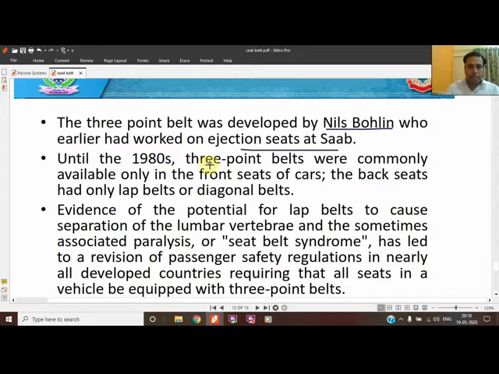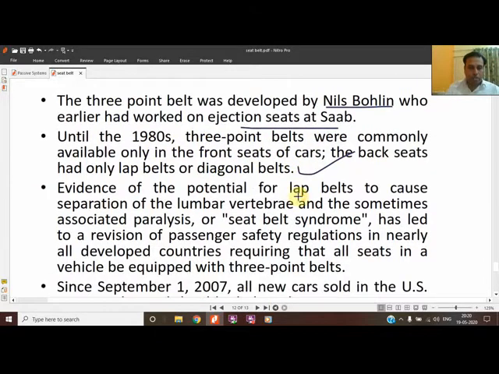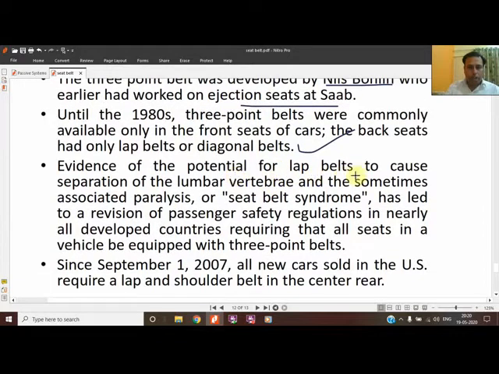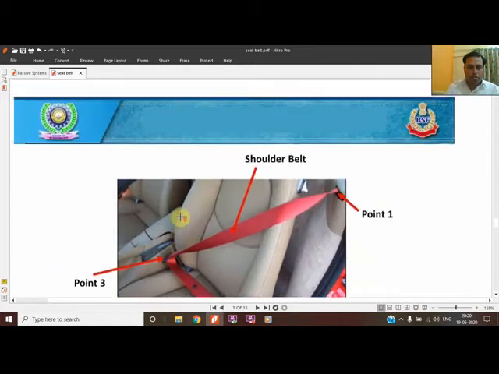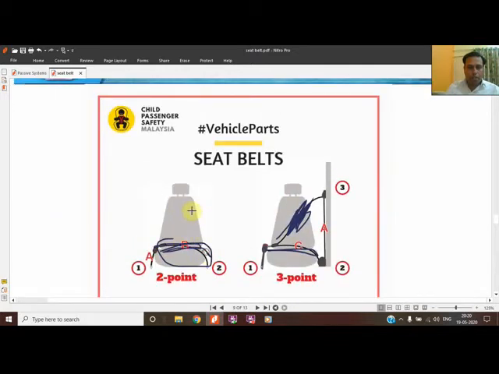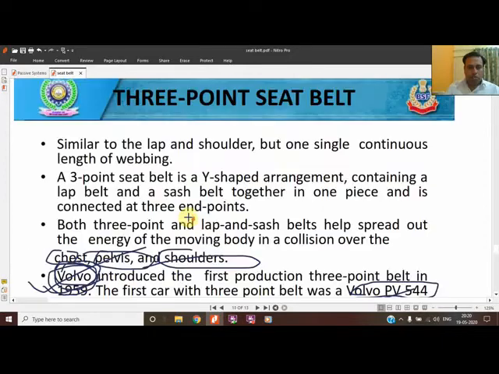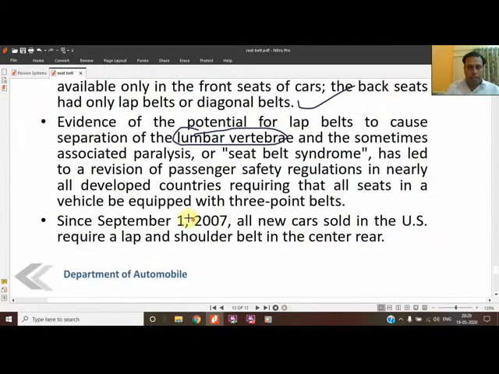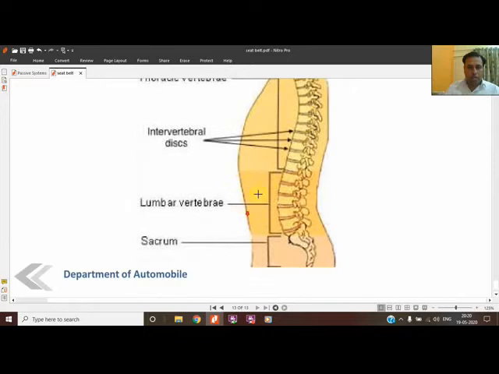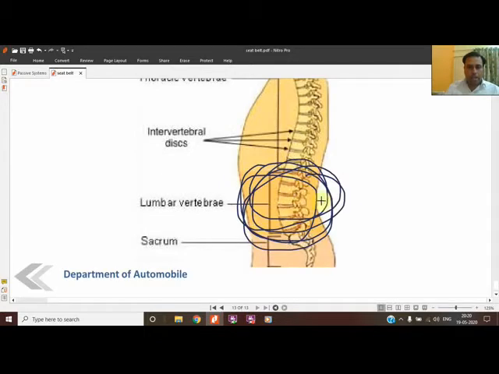Until the 80s, the 3-point seat belts were commonly available only in front seats of the car. Now the back seats are also used. There is evidence of the potential for a lap belt to cause separation of lumbar vertebrae, because with a lap belt only the lower portion is tightened and the upper portion can easily move, so the vertebrae can get damaged. The lumbar vertebrae is part of the backbone, so it can get damaged or can break also.